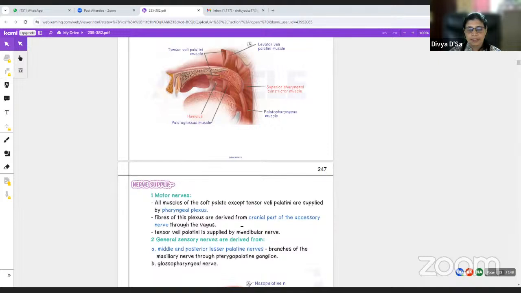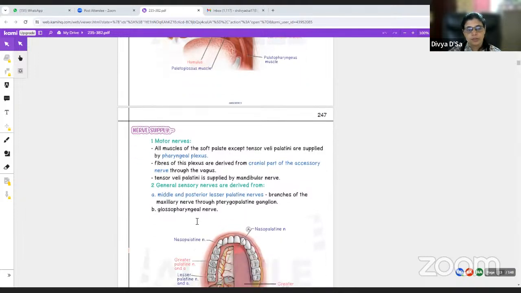Tensor veli palatini is derived from the first branchial arch, so it is supplied by the mandibular nerve. That is the nerve to medial pterygoid, which arises from the trunk of the mandibular nerve and supplies this muscle too, the tensor veli palatini. The general sensory nerves are derived from the middle and posterior lesser palatine nerves, which are branches of the maxillary nerve through the pterygopalatine ganglion, and the glossopharyngeal nerve.